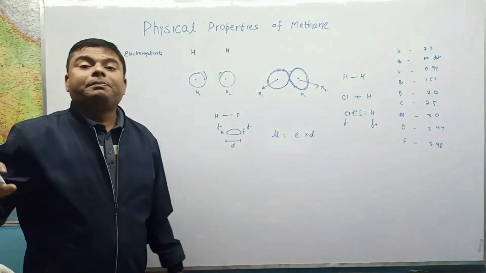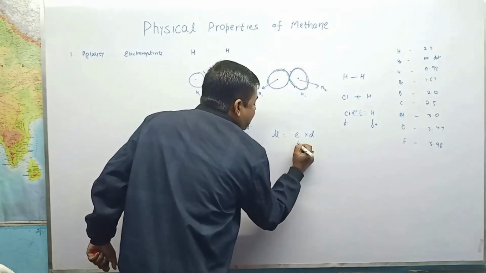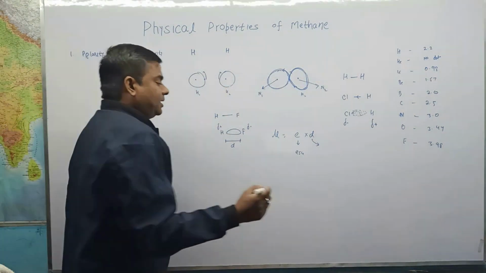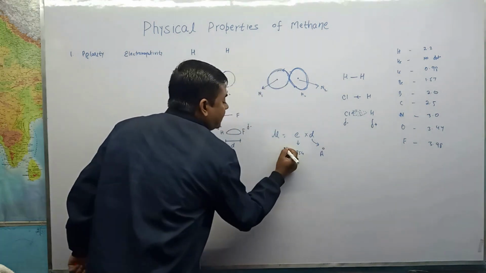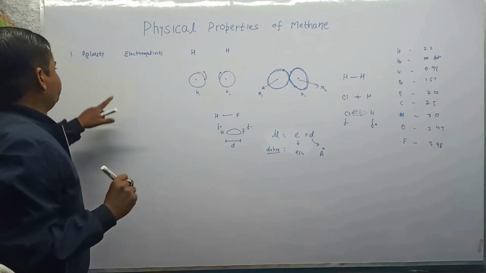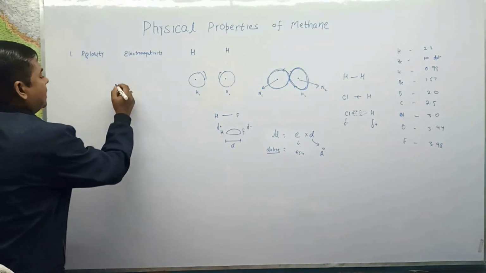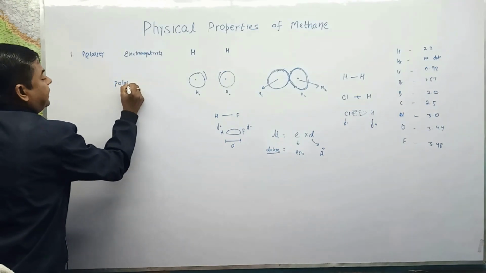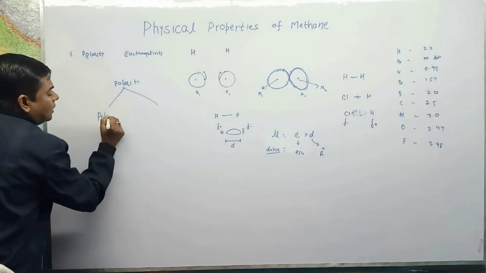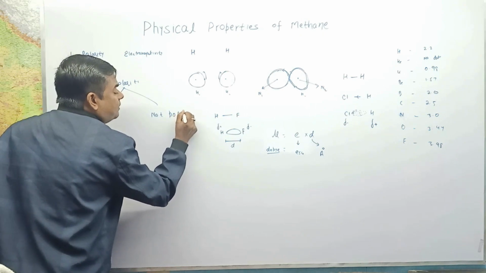This polarity plays a very important role in the properties of many molecules. Here we take charge in ESU, and the distance is taken in angstrom, and the polarity comes in debye. Very important concept. So due to polarity, a molecule may be polar or may not be polar. How can this be possible?